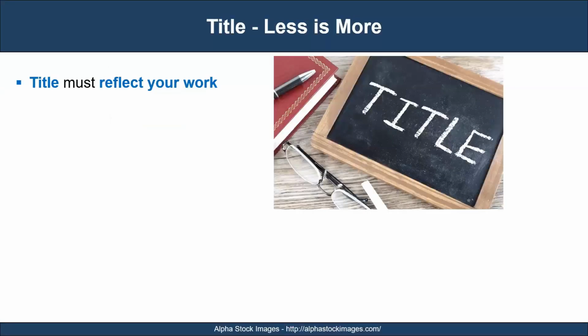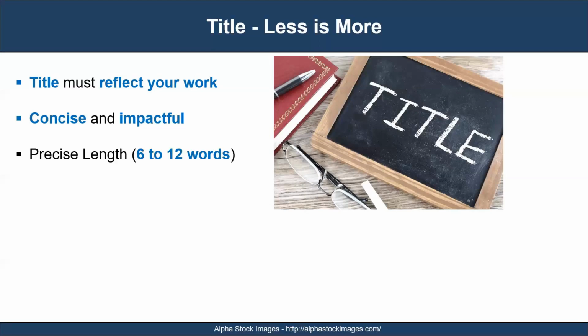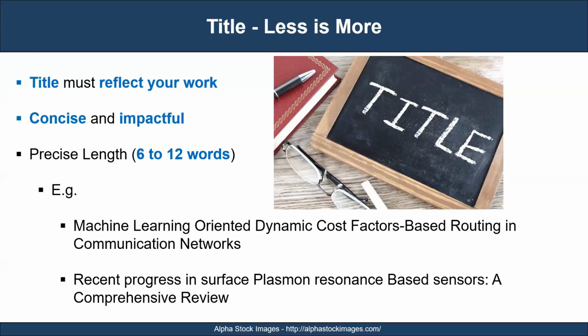The title is the most crucial part of your research paper. The title must reflect your entire work. It must be concise and impactful. When framing the title, remember that less is always more. The precise length of any title is around 6 to 12 words. Never write a paragraph of 4 to 5 lines as a title.